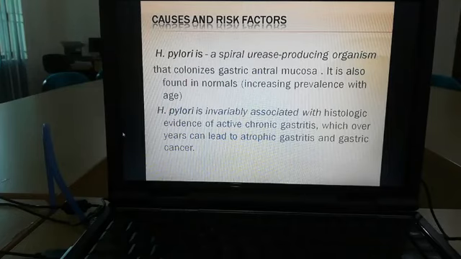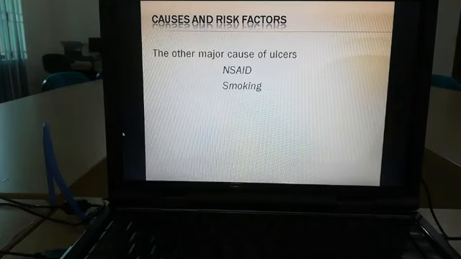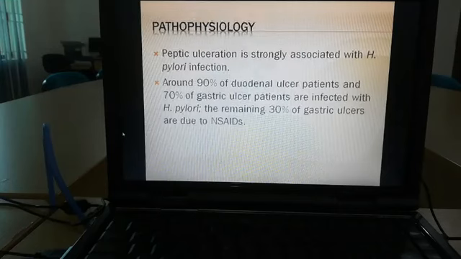What are the other causes of peptic ulcer disease? Except H. pylori, there are some other causes like non-steroidal anti-inflammatory drugs. We all know about non-steroidal anti-inflammatory drugs. And then after that, smoking is another important factor of peptic ulcer diseases, along with NSAIDs. So these are the causes of peptic ulcer diseases. And now go for pathophysiology.